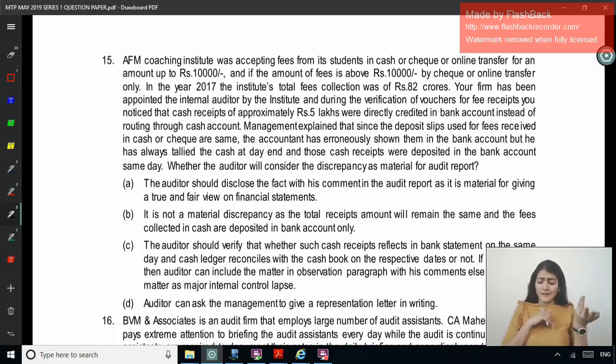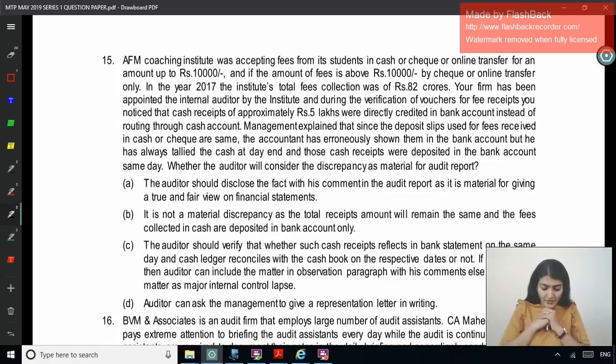Management explains that since the deposit slips used for fees received in cash or check are the same, the accountant has erroneously shown them in the bank account, but he has always tallied the cash at the end and those cash receipts were deposited in the bank account on the same day. So it doesn't matter whether it is shown as cash or bank. Whether the auditor will consider the discrepancy as material for the audit report.